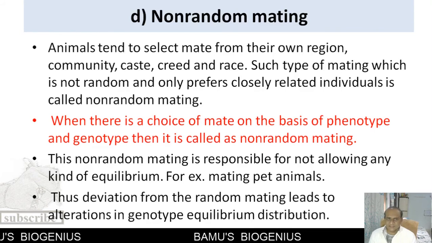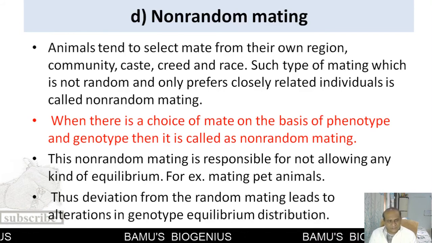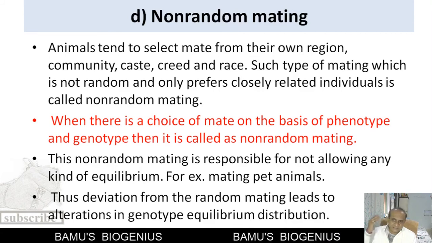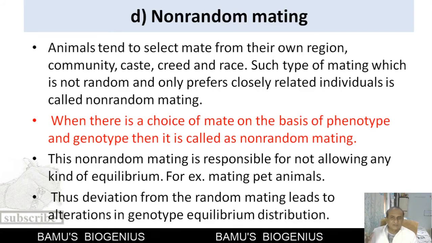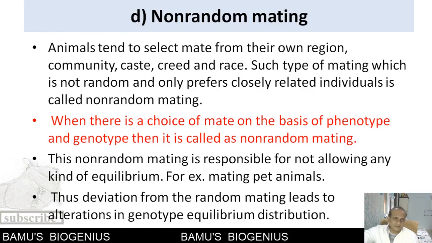Now in case of nature, for example, a tiger from Maharashtra will mate only with the tigress from Maharashtra. It cannot move, or it cannot breed with a distantly placed tigress, which is, for example, in Karnataka or Kerala.